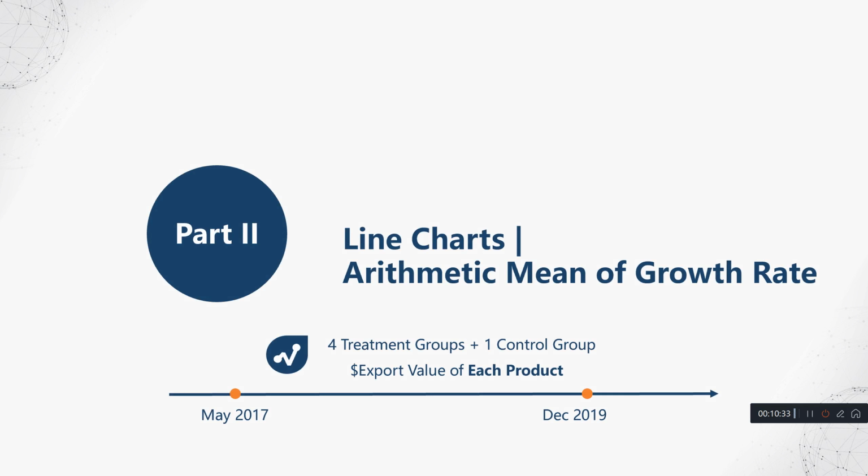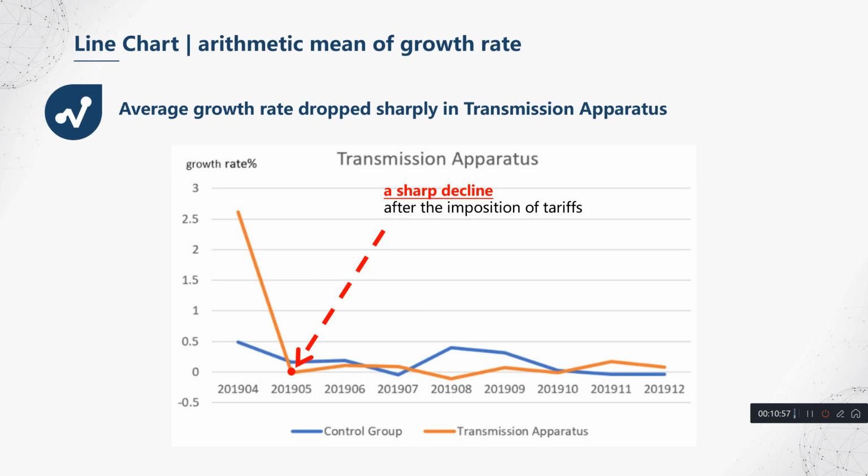In the next part of our data analysis, we calculate the export value growth rate of each product in the four treatment groups and control group from their monthly data. We then compute the arithmetic mean of the growth rate and generate line charts in order to present an intuitive effect of the raise of tariffs. So let's first take a look at the transmission apparatus sub-industry. We observe a sharp decline in May 2019, which was just the moment the US imposed the tariffs on this sub-industry's products.